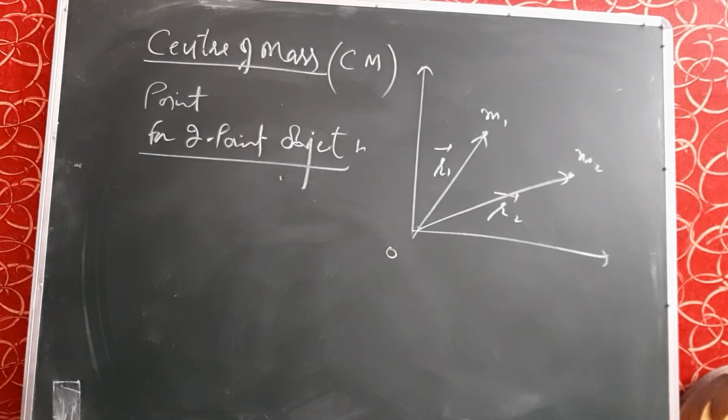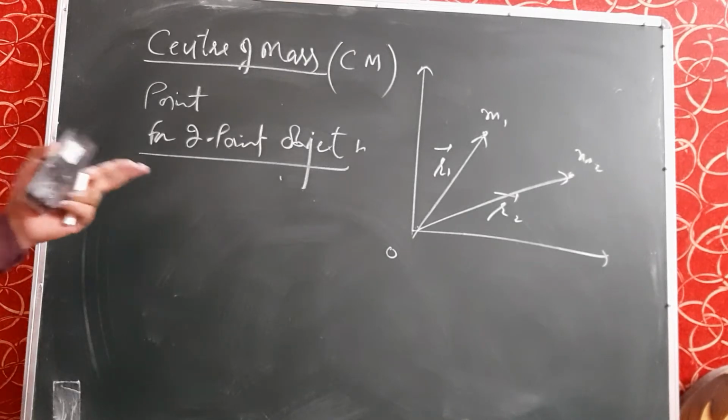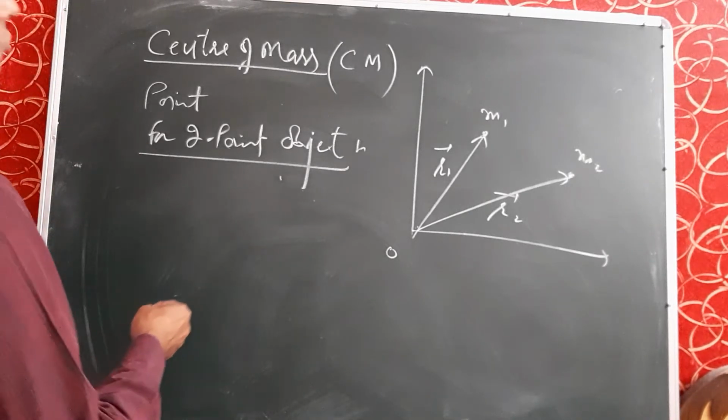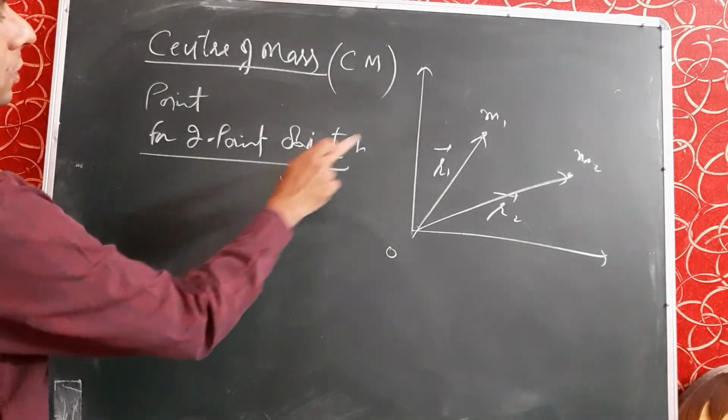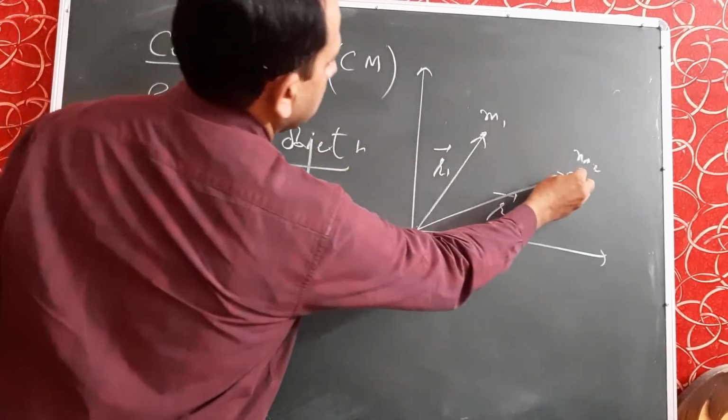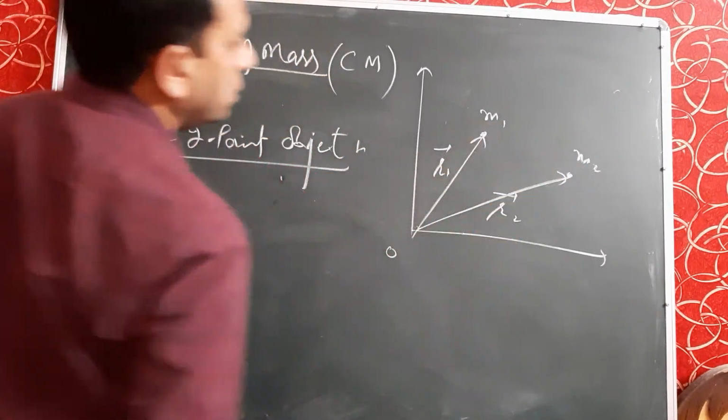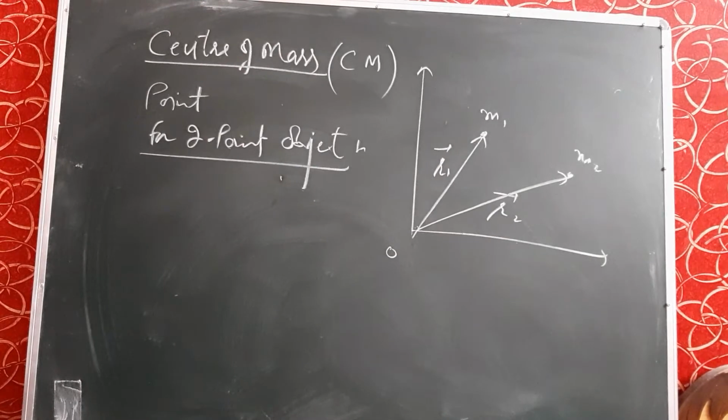So we will calculate the center of mass of this 2-point object, an object which consists of only 2 point masses. After that we will generalize it for n particles. But first of all we have to study 2 particles.